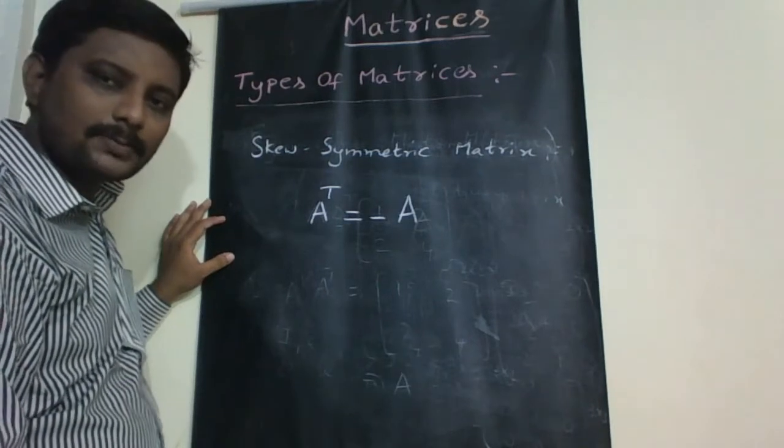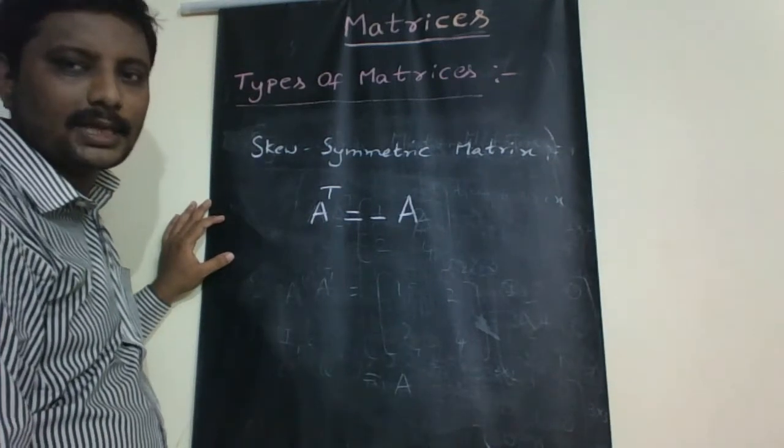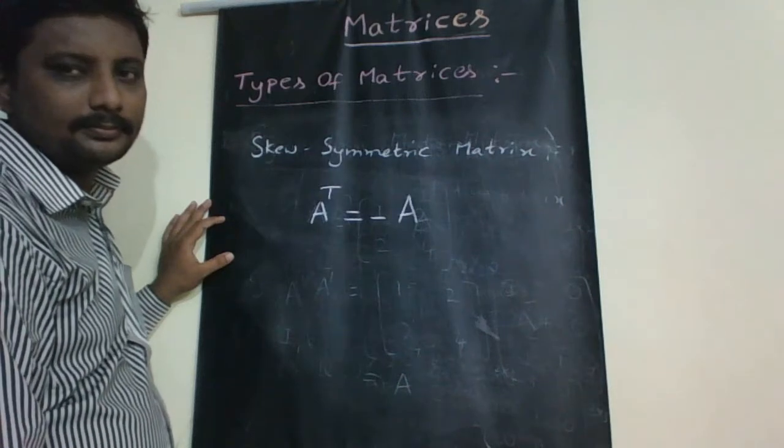That is, if A transpose is minus A, then A is called skew symmetric. For example,